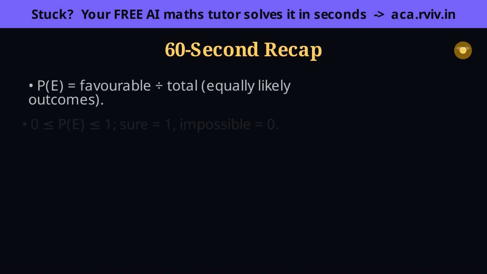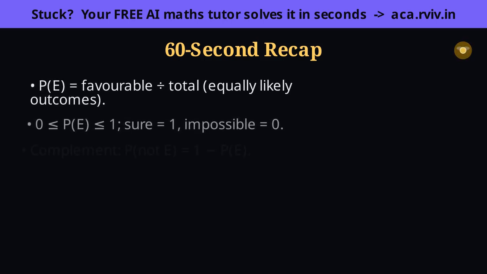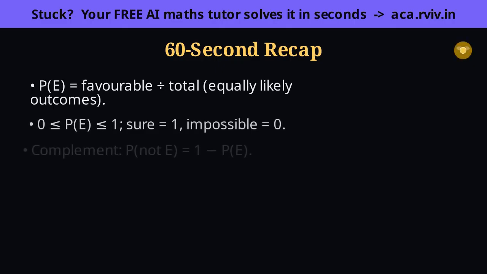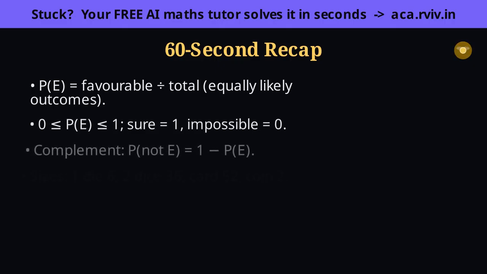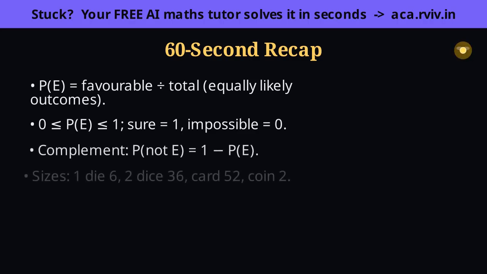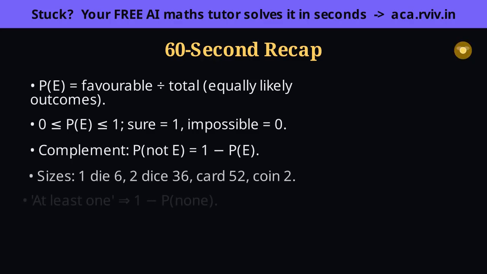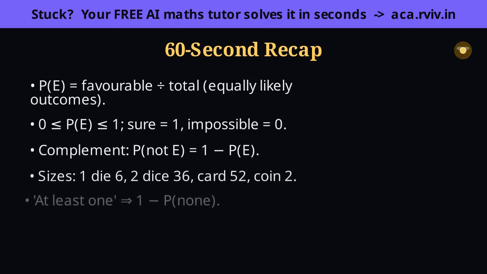Naughty is 1 minus the chance of A, since an event and its opposite fill the whole. Keep the sizes handy so your total is never wrong. 1 die 6, 2 dice 36, a card 52, a coin 2. And turn every at least 1 into 1 minus none. Understand those, not just memorize them, and you're truly exam ready.